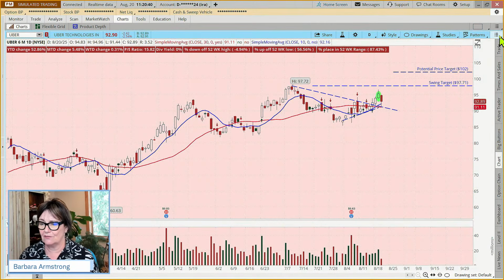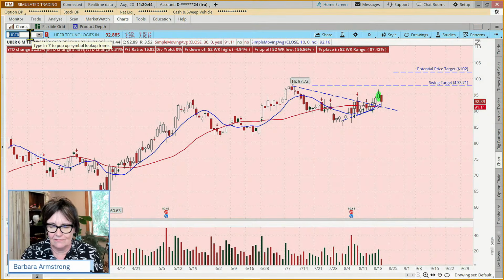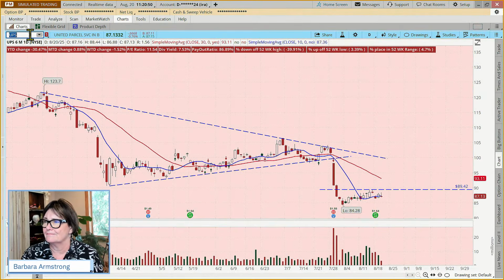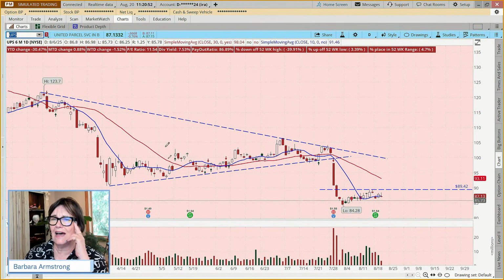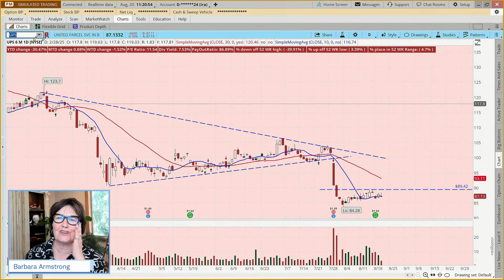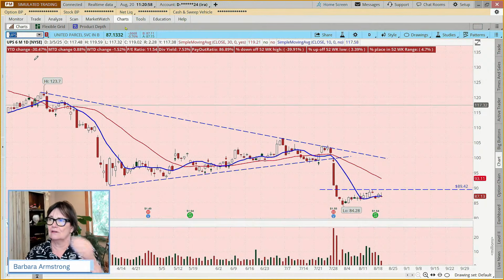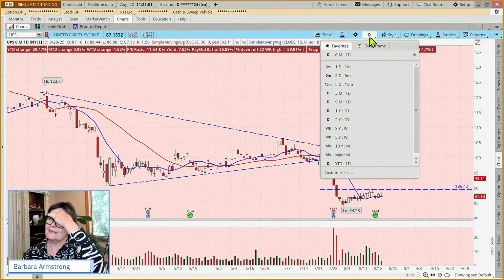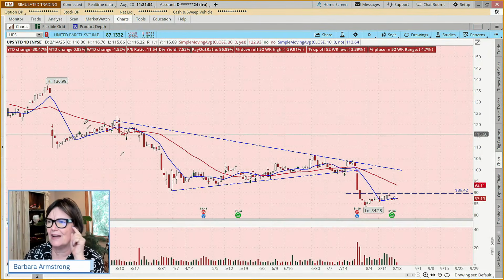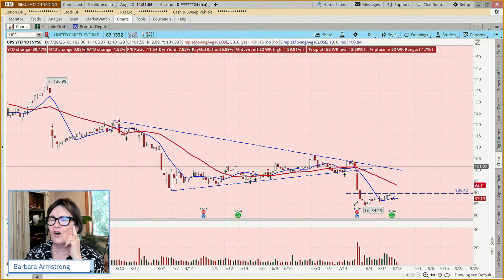Now, let's look at one that's broken out to the downside. So let's look at UPS. UPS has been on the struggle bus this year. And why do I point that out? If we go to a year-to-date chart, it's been kind of rolling down the hill all year long, right?